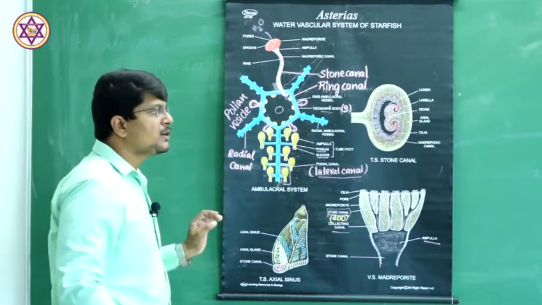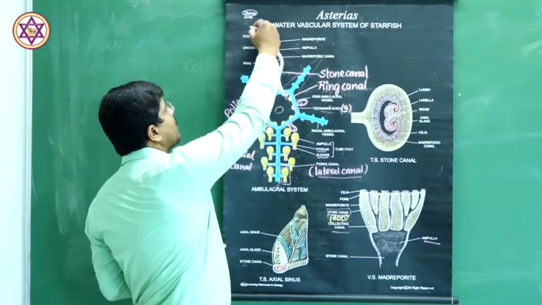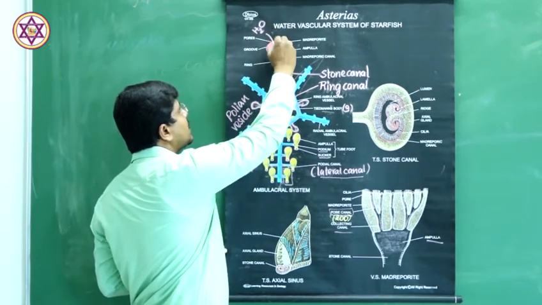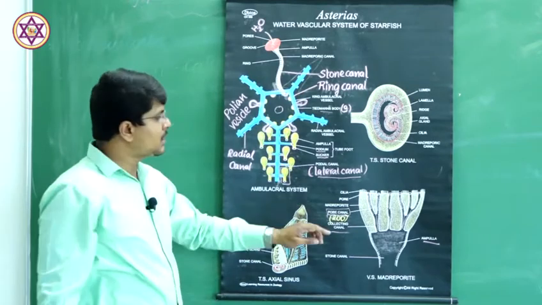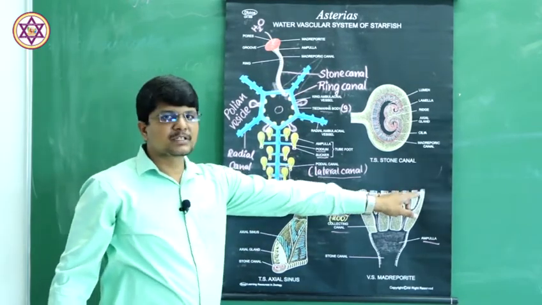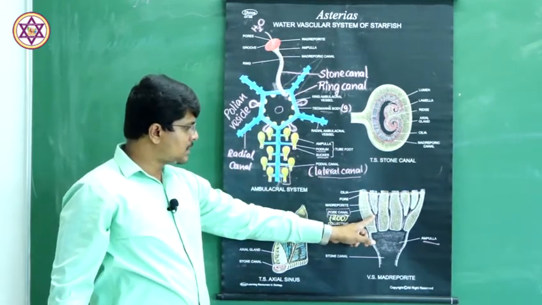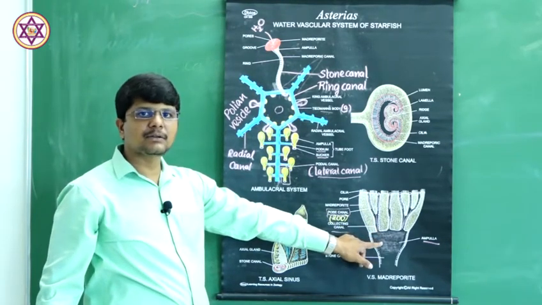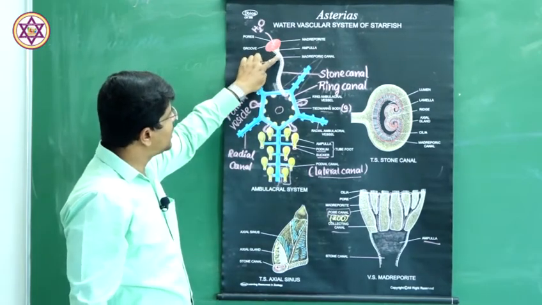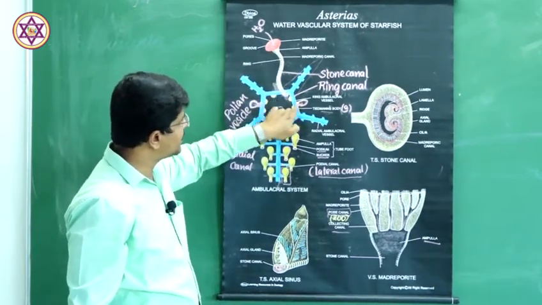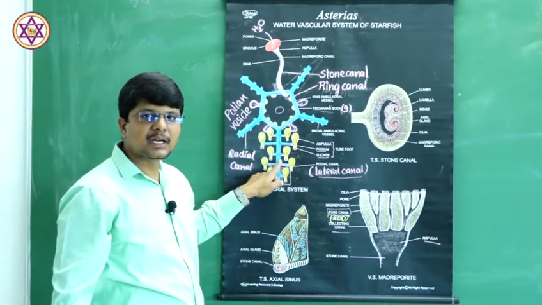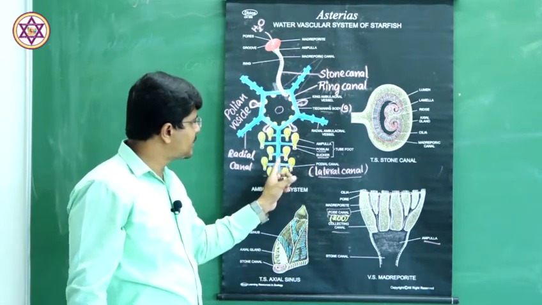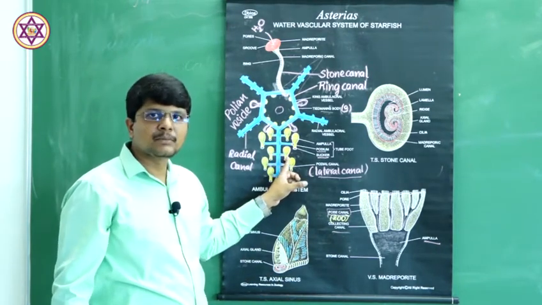Now the mechanism of the water vascular system. Water enters from the aboral end, that is through the madreporite, through the minute pores present in it, through the pore canal which comes to the collecting canal, further into the ampulla, from the ampulla into the stone canal, into the ring canal, and is distributed to the radial canal, and from the radial canal through the lateral canal, which reaches the tube feet.